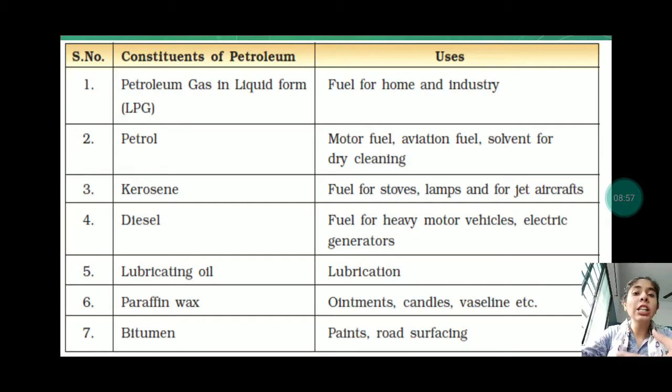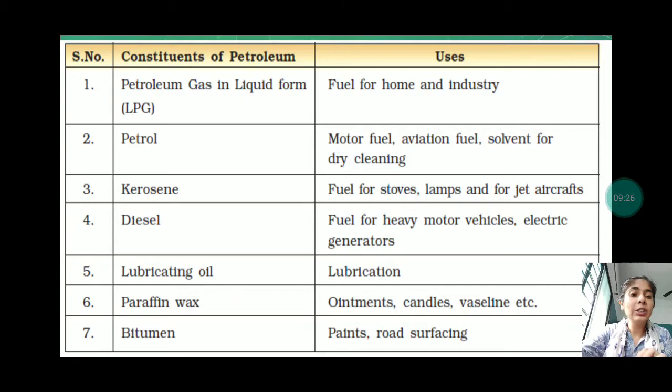Lubricating oil is used for lubrication, okay, so that it can go easily, so that there is no problem in it. As you add the lubricating oil, if you have ever seen in your cycle that one oil uncle puts oil, and then that chain revolves very fast, and we can ride the cycle very fast. That is the lubricating oil which they are inserting in that.